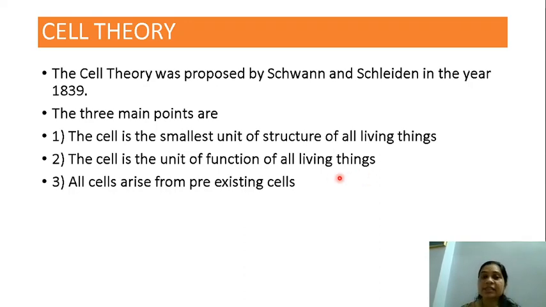Then, all cells arise from pre-existing cells, meaning that there were some cells earlier and the cells formed now are because of the pre-existing cells. So all cells arise from pre-existing cells.